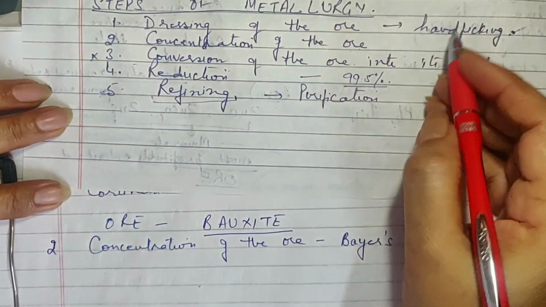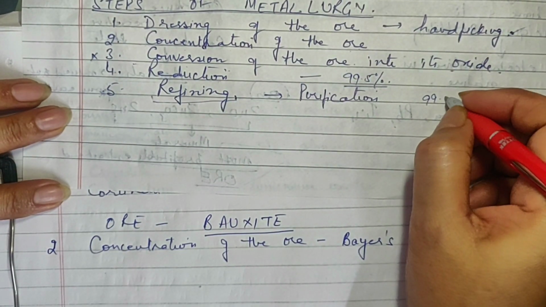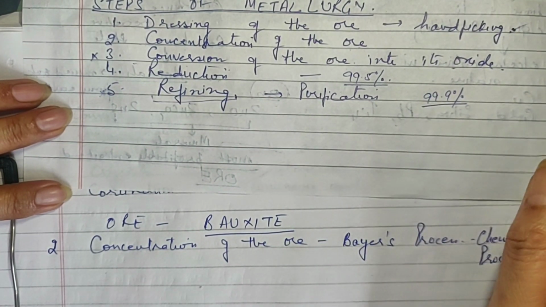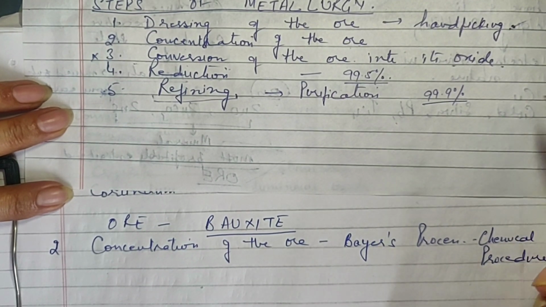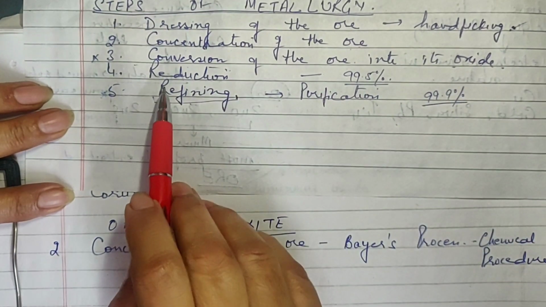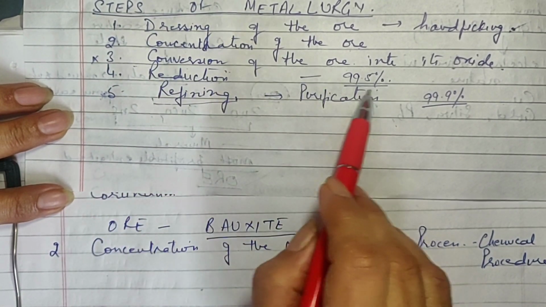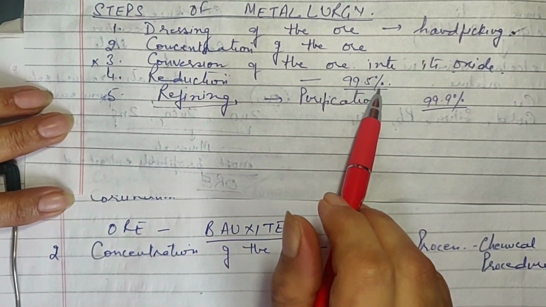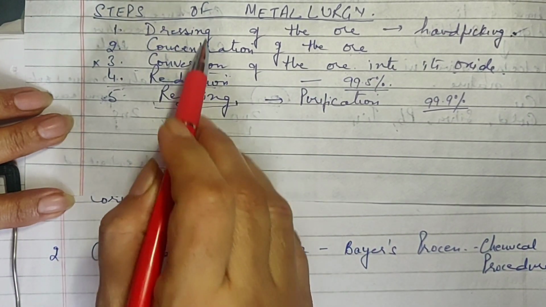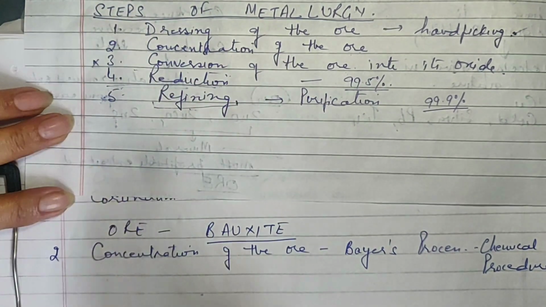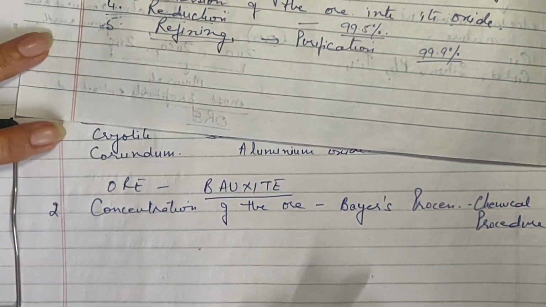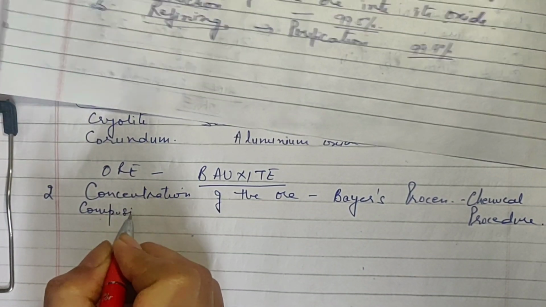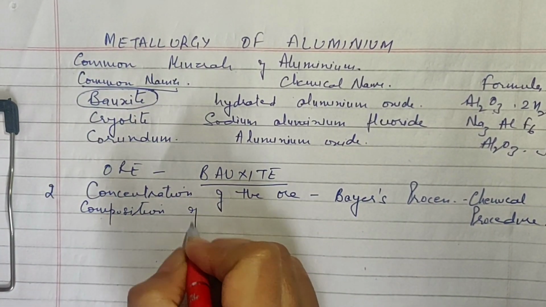Even after we do the refining, we get the metal which is 99.9% pure, but this metal is required only for very strategic purposes, not normally. Normally whatever the uses of aluminium are, they can be done after the reduction has been done and we have obtained the metal of 99.5% purity. So we will only do it up till here. Today I will just tell you about the concentration of the ore. For the concentration of the ore, first of all we must know the composition of bauxite.